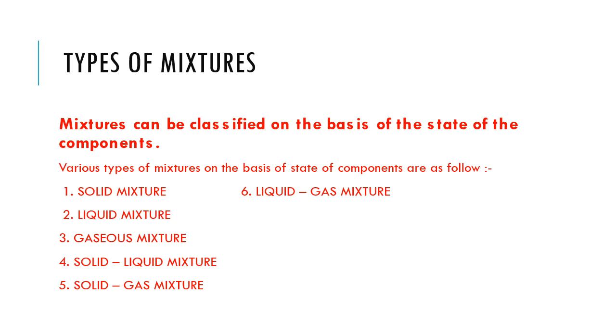Now we will take the types of mixtures. Mixtures can be classified on the basis of the state of components. Various types of mixtures on the basis of state of components are as follows. First, solid mixture, where all the components are solid in state. Second, liquid mixture, where all the components are liquid in state. Gaseous mixture, where all the components are gaseous in state. Solid-liquid mixture, solid-gas mixture and liquid-gas mixture.